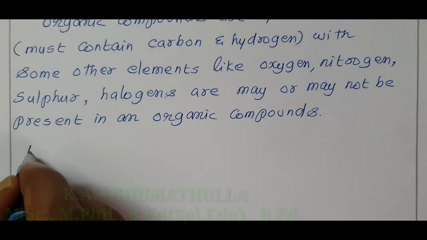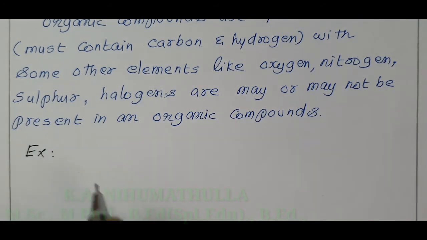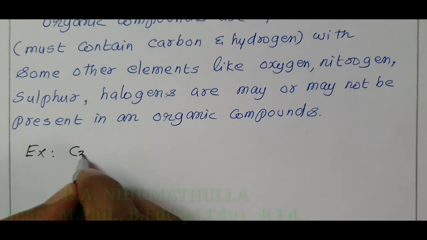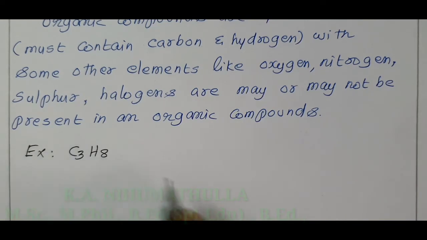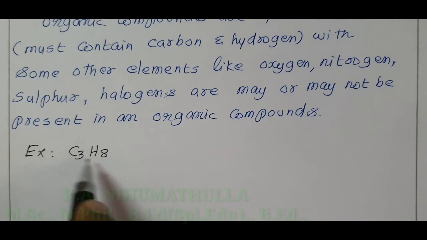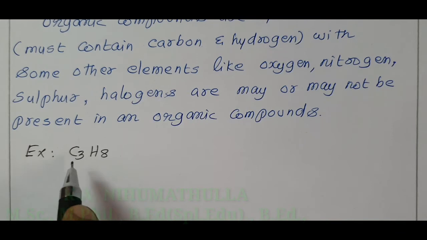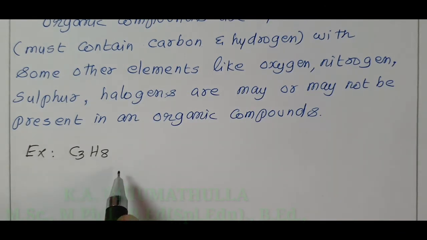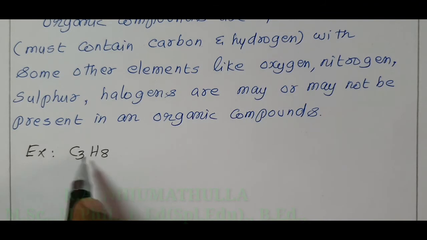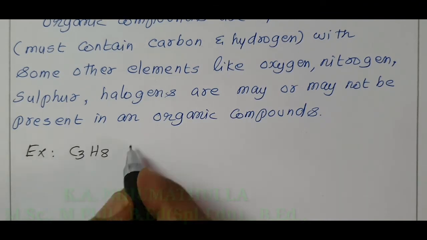For example, C3H8, propane, is an example of an organic compound and also an example of a hydrocarbon, because this compound contains only carbon and hydrogen. If a compound contains carbon and hydrogen only, it is called a hydrocarbon and also an organic compound.